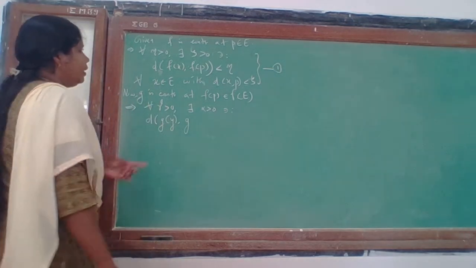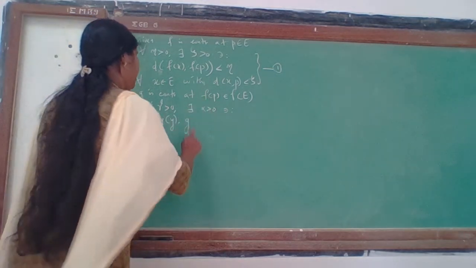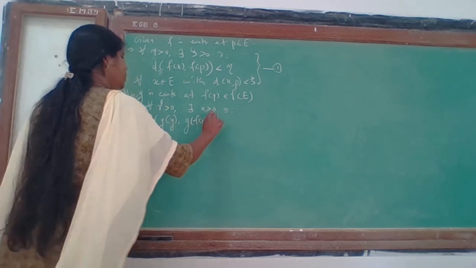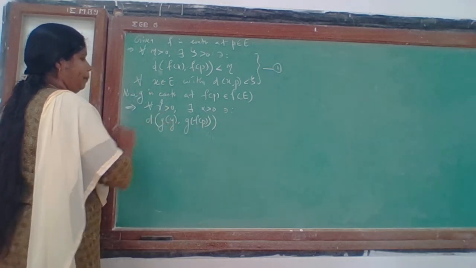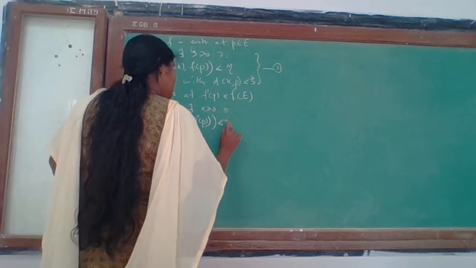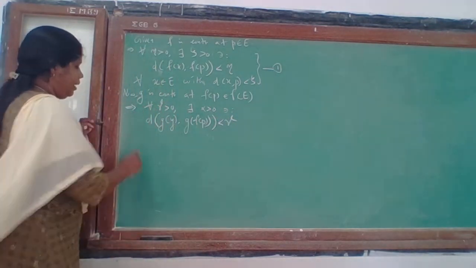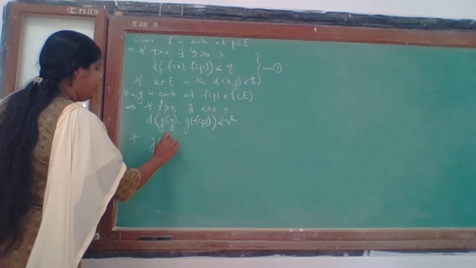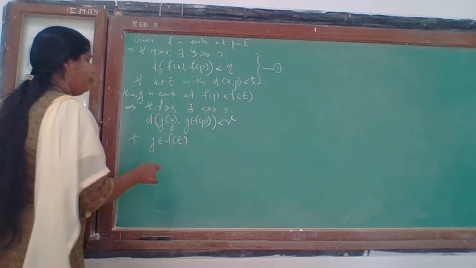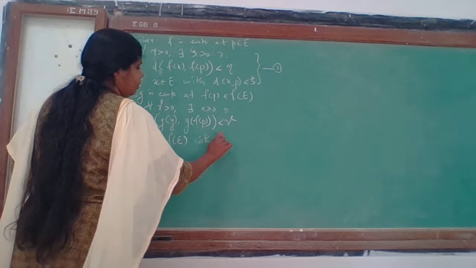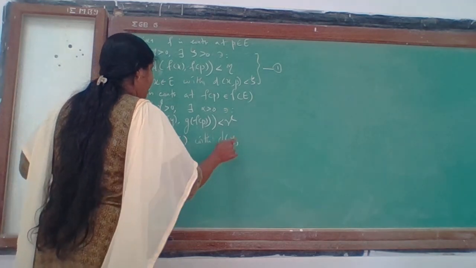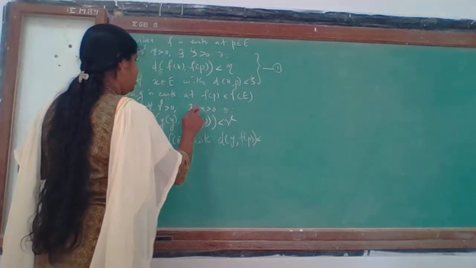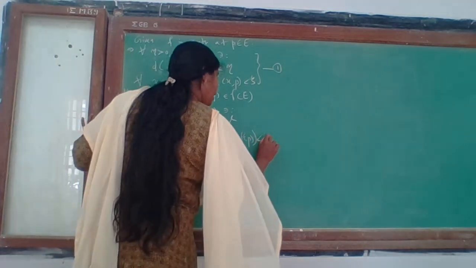The function is continuous at f of p, so this distance can be made less than gamma for all points y in f of E with d of y, f of p less than alpha.